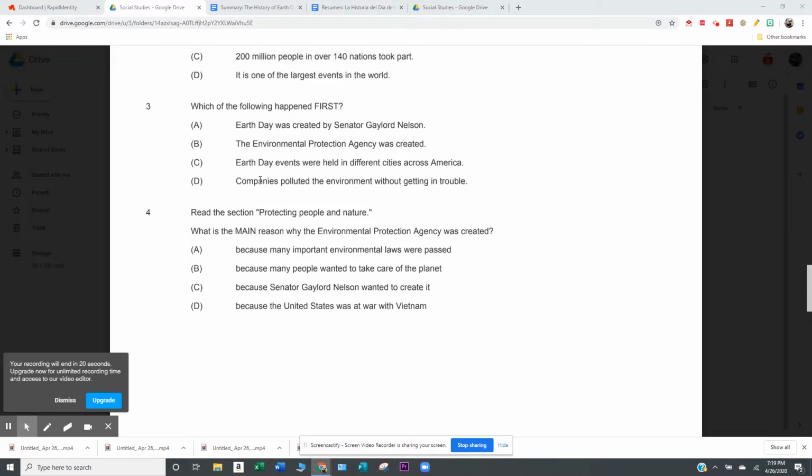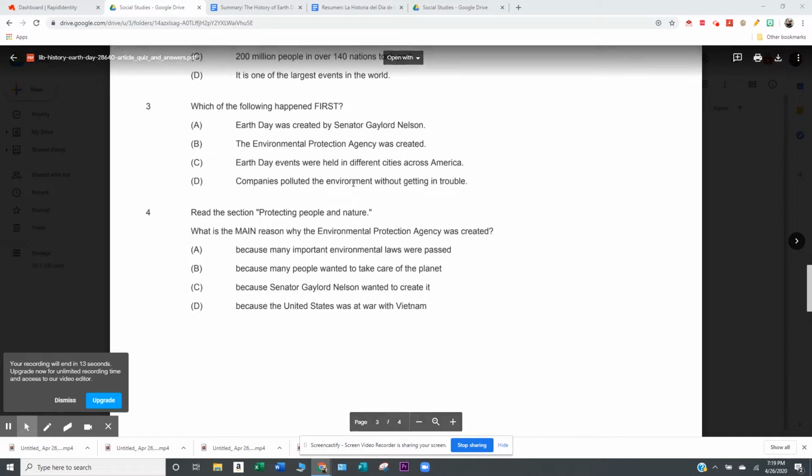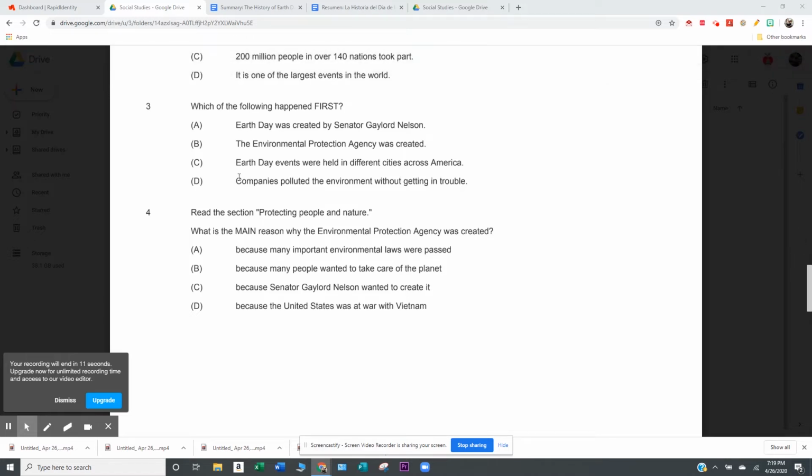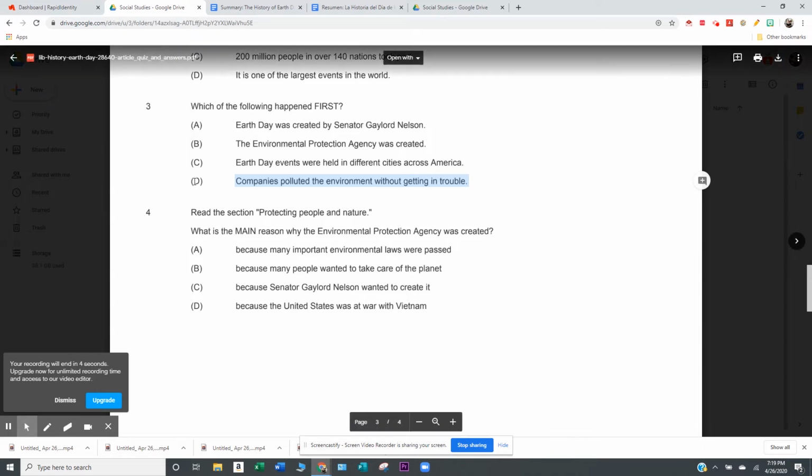The last one says companies polluted the environment without getting in trouble. That was the first thing to happen because that happened before the 1960s. So this is the first thing that happened, and that is our answer choice. Based on the story, D is the correct answer.